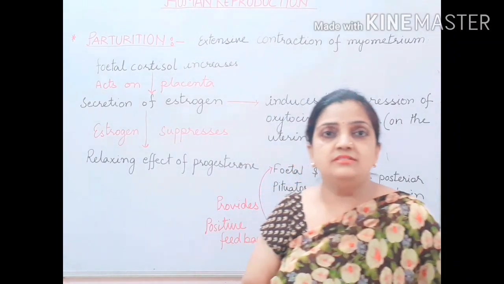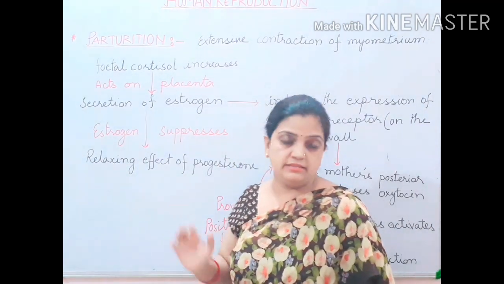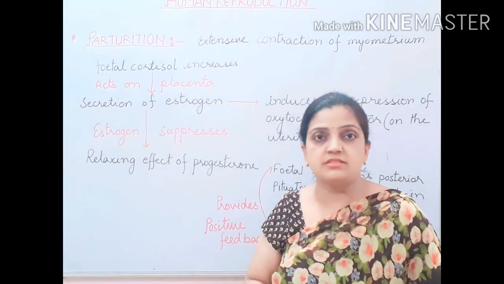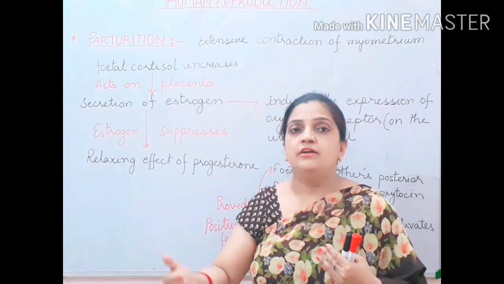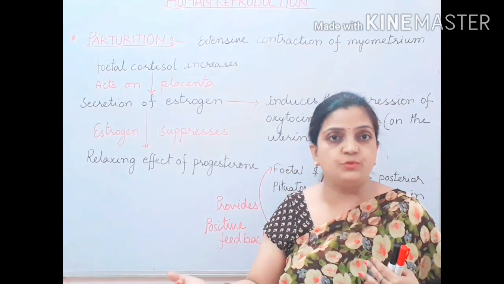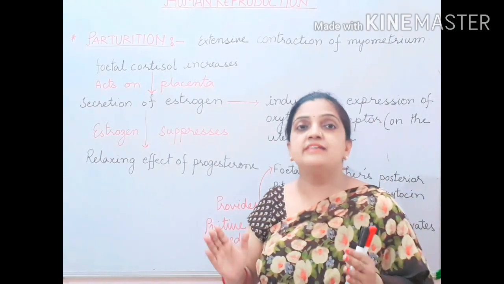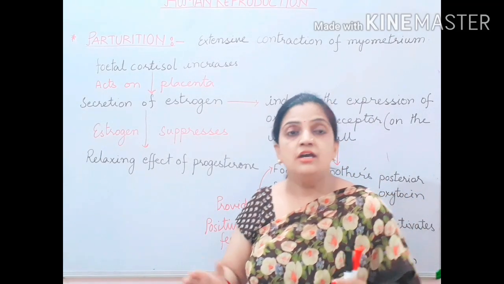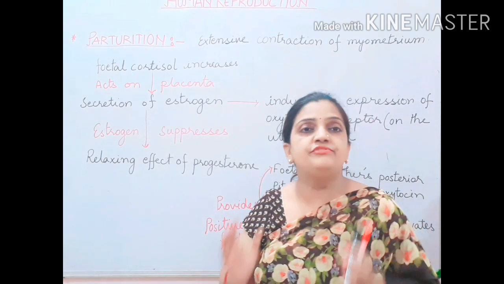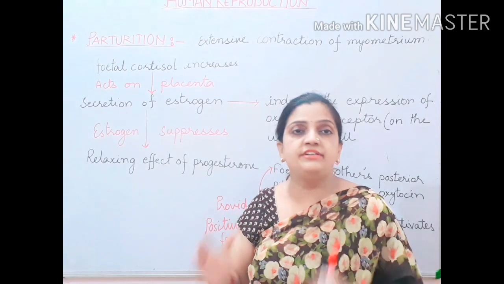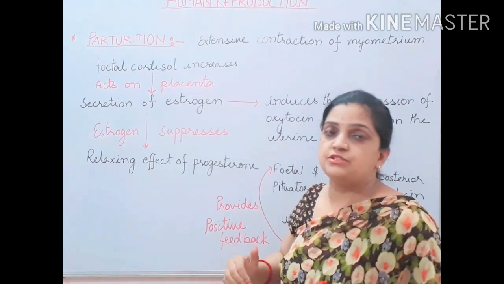So now children, let us understand the whole process of parturition in detail. What is parturition? We have just discussed that it is the process of delivering the child from the mother's womb into the outside world. I again say that this whole process is a hormonal process. This complete process is supported by different types of hormones at different times. Now children, what happens during this parturition?